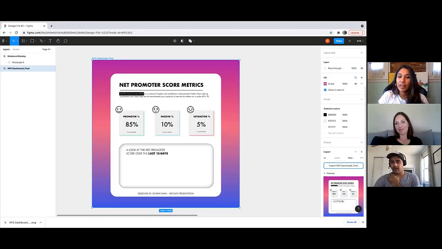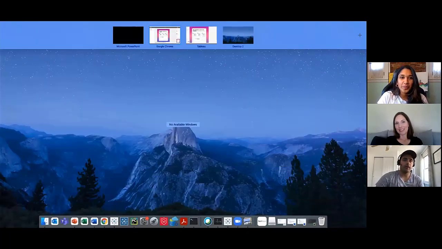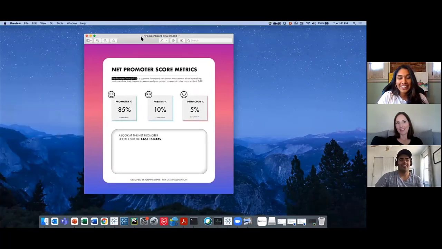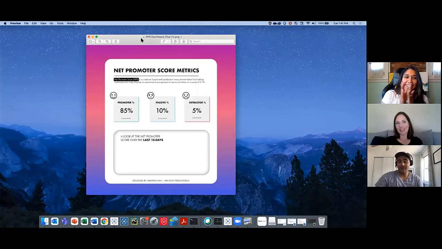But here, we see in the preview what we just downloaded, and here's what the download looks like. If I click on it, it shows up on my other screen. Let me drag it over, and here we go. We have our really awesome dashboard, but we're not done yet.